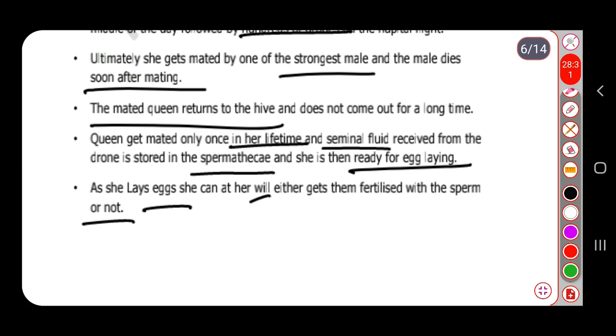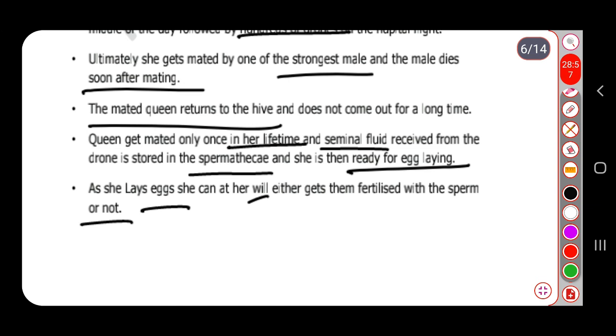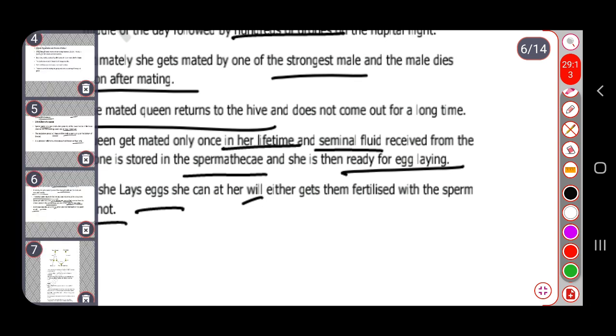If she wants to fertilize the ovum with the sperm, fertilization will occur. So n plus n, which we will learn in more detail in the next slide, becomes 2n. 2n is the diploid condition, from which either a worker or a queen will be developed. And if there is no fertilization, if she wants to leave that egg unfertilized, that egg will remain haploid, and from that haploid egg the drones will be produced. How, we will see in the next slide.